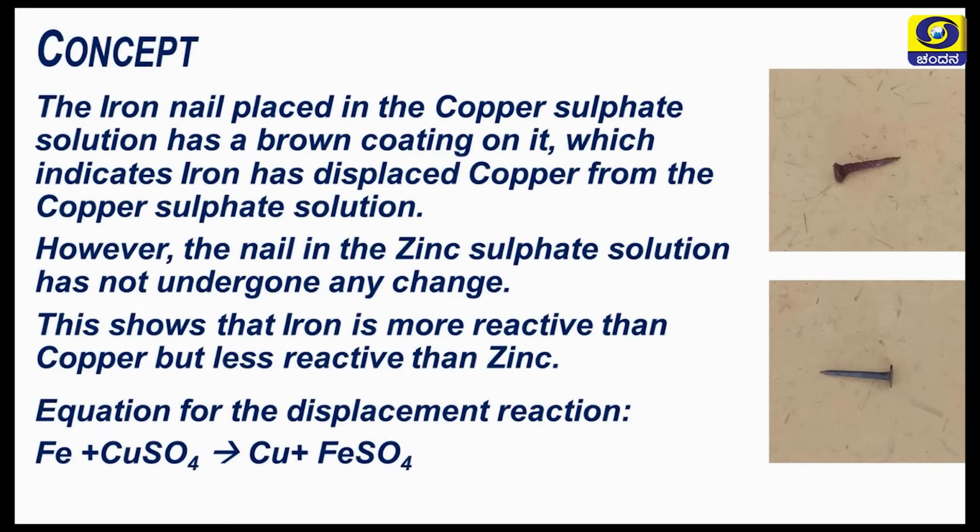The iron nail placed in the copper sulfate solution has a brown coating on it, which indicates iron has displaced copper from the copper sulfate solution. However, the nail in the zinc sulfate solution has not undergone any change. This shows that iron is more reactive than copper but less reactive than zinc. The equation for the displacement reaction would be iron plus copper sulfate gives copper plus iron sulfate.